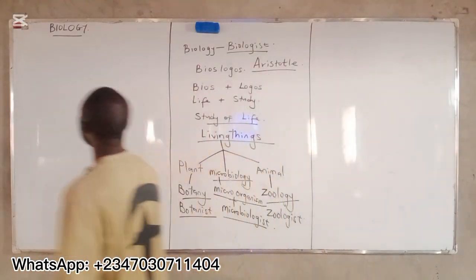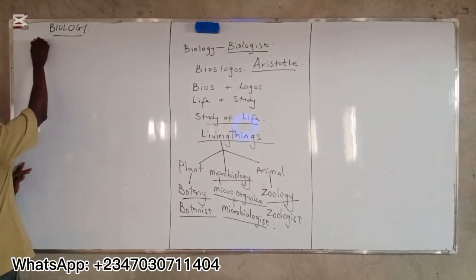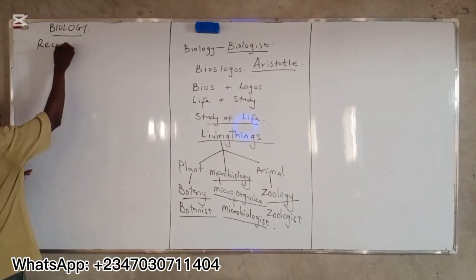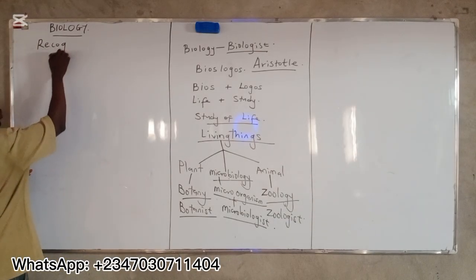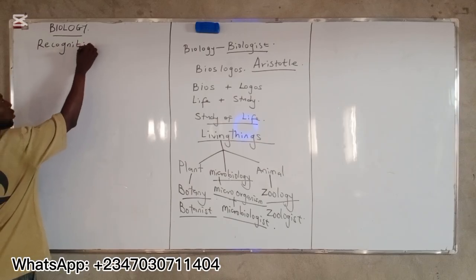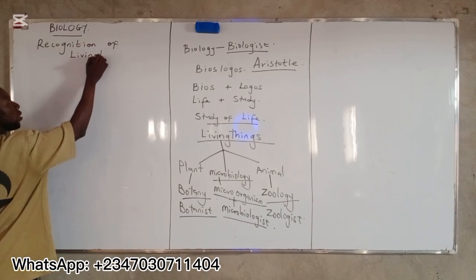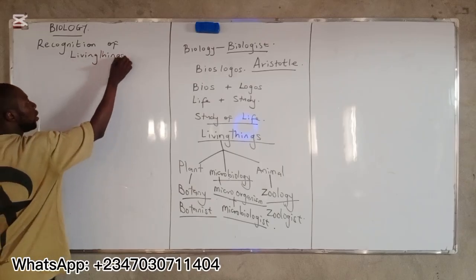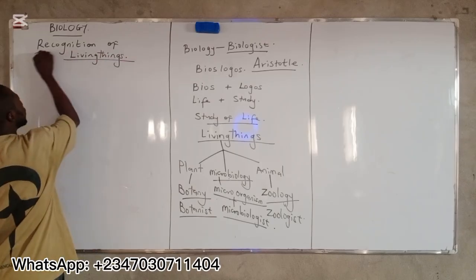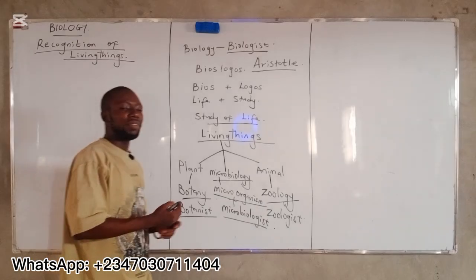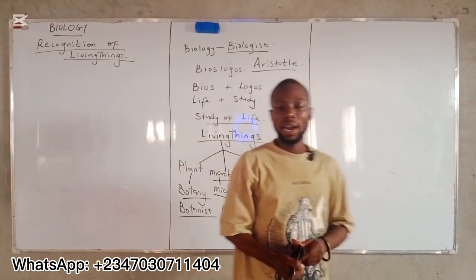All right? Now, let's look at recognition of living things. How do we recognize living things? All right?